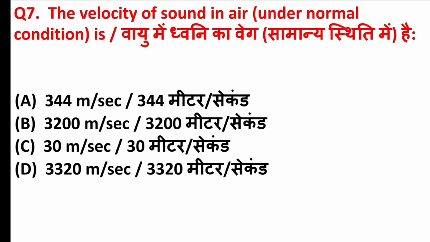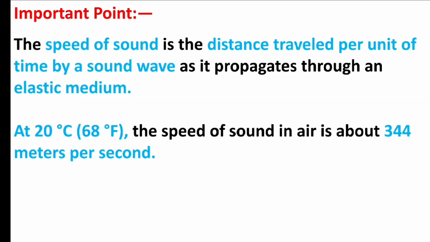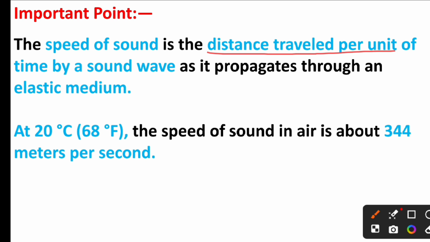The velocity of sound in air under normal condition is. Answer is option A, 344 meter per second. Friends, the speed of sound is the distance traveled per unit of time by a sound wave as it propagates through an elastic medium. At 20 degrees Celsius or 68 degrees Fahrenheit, the speed of sound in air is about 344 meters per second.